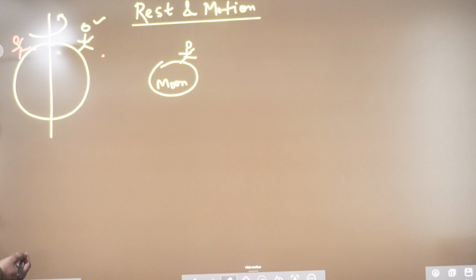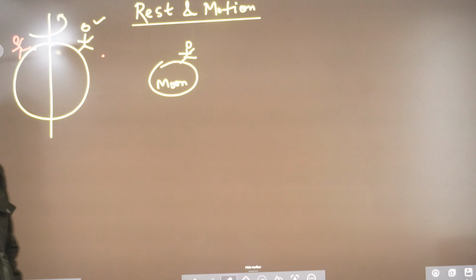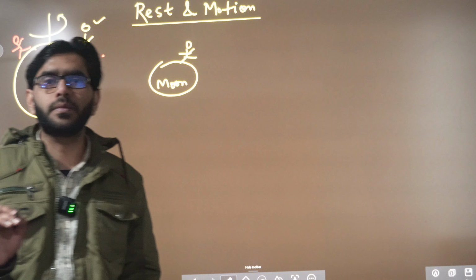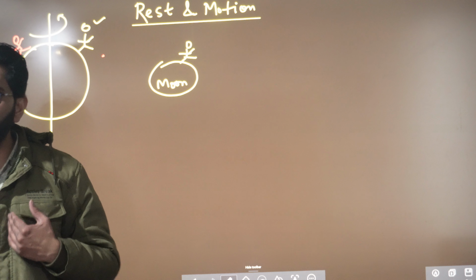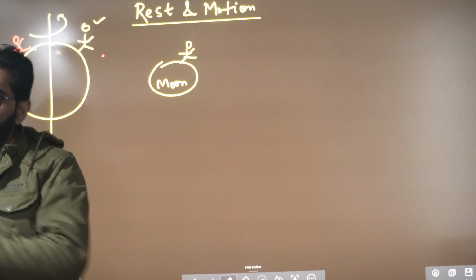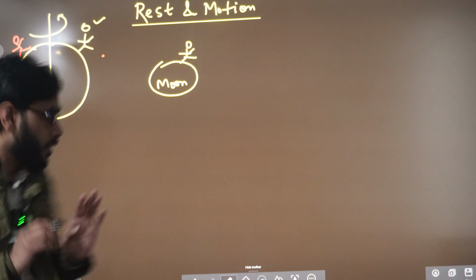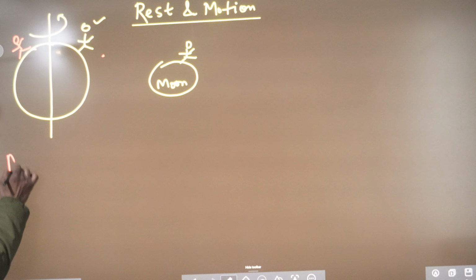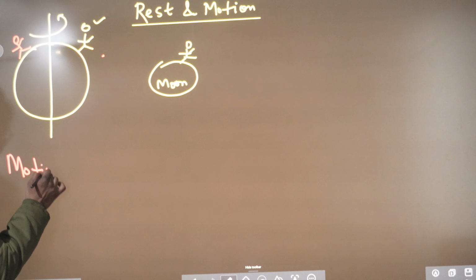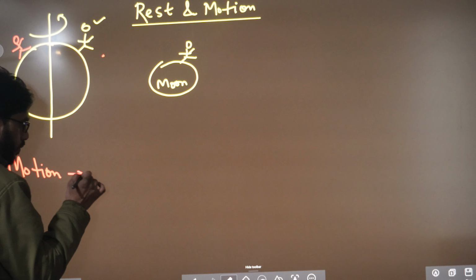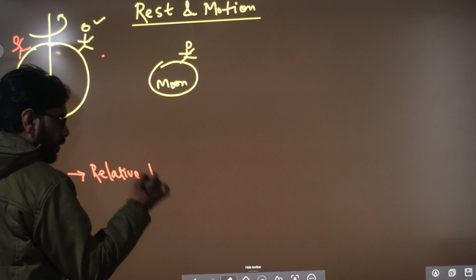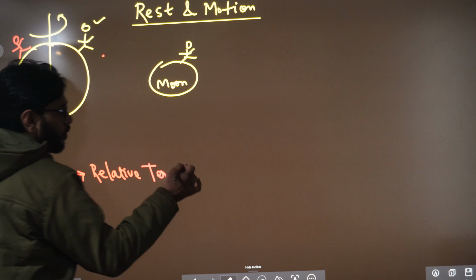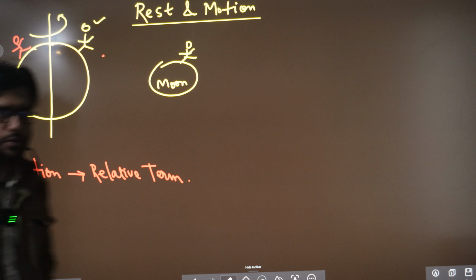Okay. So from here what we understood is that motion is a relative term, not an absolute term. With respect to someone I can be in motion, with respect to someone else I can be at rest. So motion is a relative term, not an absolute term.